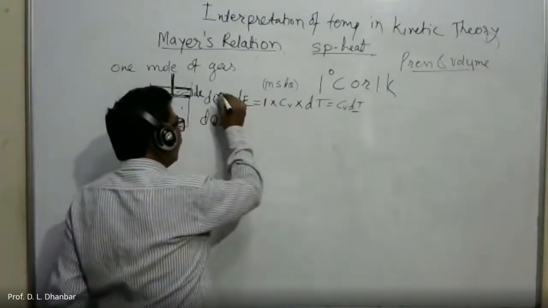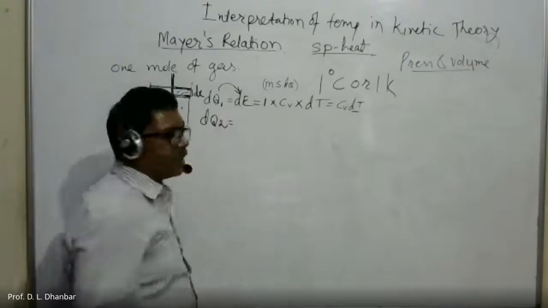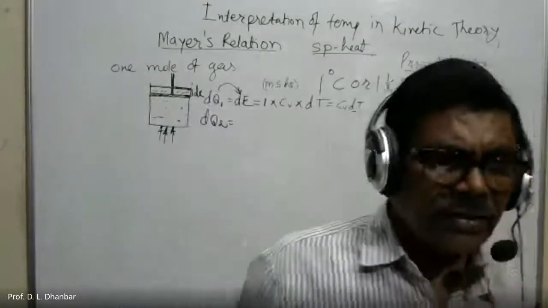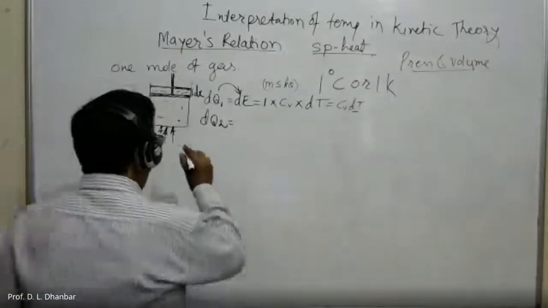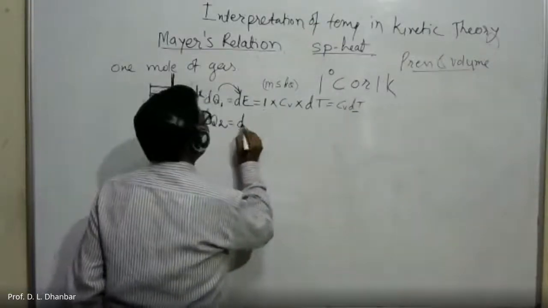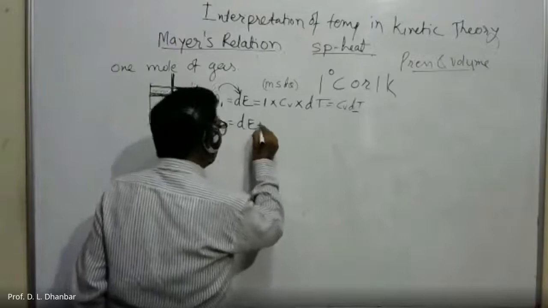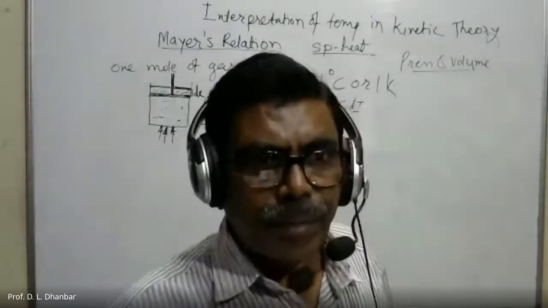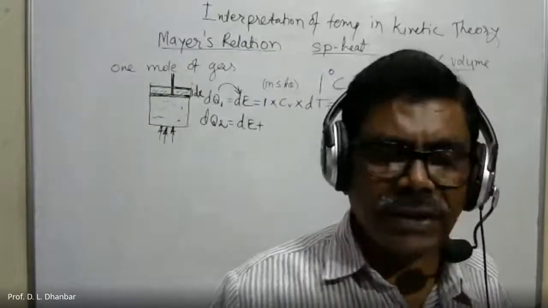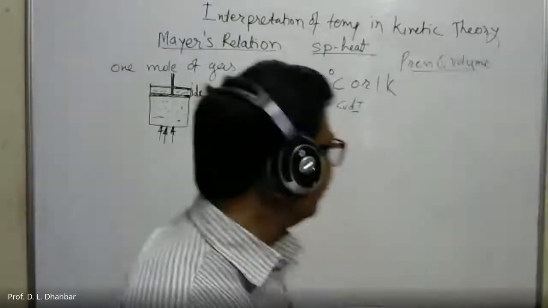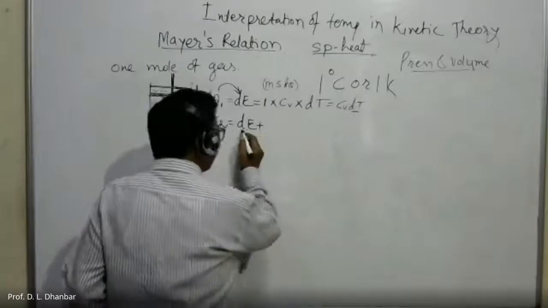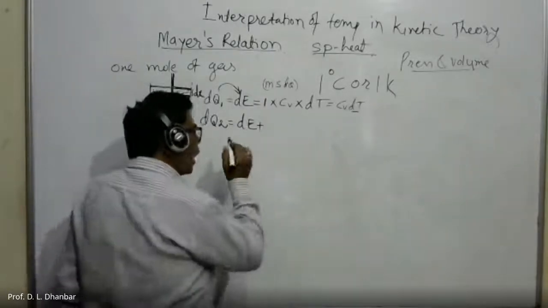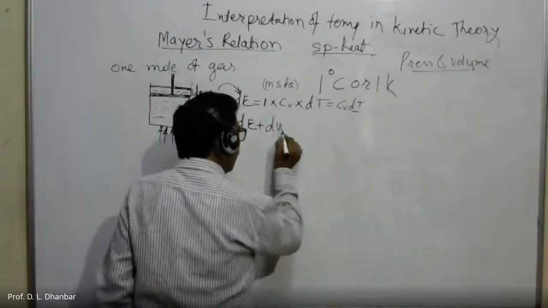But in the second case, some part of the imparted heat energy is utilized to increase the internal energy of the gas molecules. As the rise in temperature is the same, naturally this dE is also the same. So dE is the increase in the internal energy, and also there is some work done.